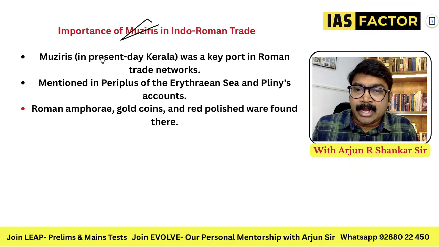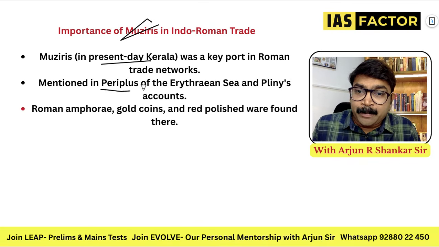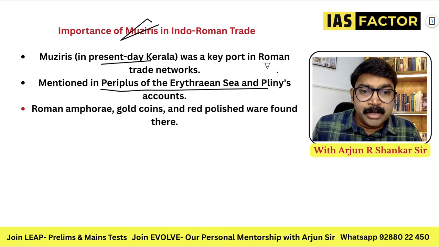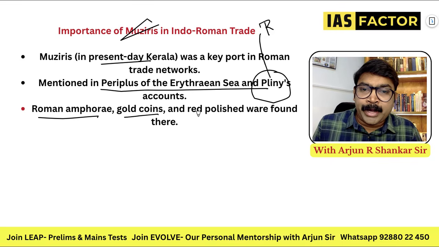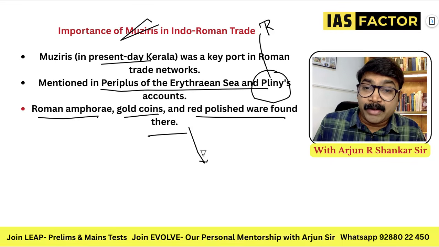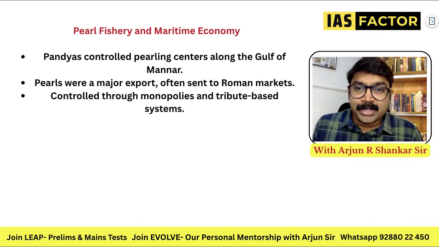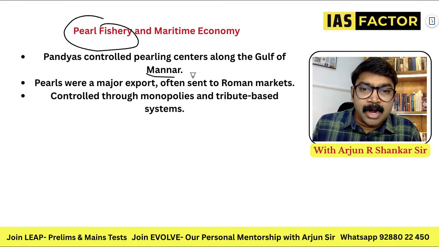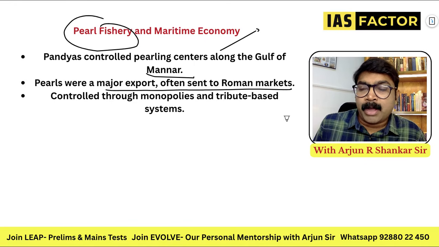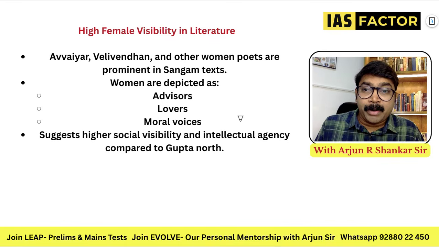Muziris is in present-day Kerala, I said Kodungalur. It is mentioned in the Periplus of the Erythraean Sea and in Pliny's account. Pliny is a Roman historian. Roman amphorae, gold coins and red polished ware are all found here. Even in Kerala, if you dig in the houses, you get all this. And pearl fishery is very important. Pandyas controlled pearling centers along the Gulf of Mannar. Pearls were a major export, often sent to Roman markets. Pearl was very popular around the Gulf of Mannar, and the Pandyas controlled the pearl economy.